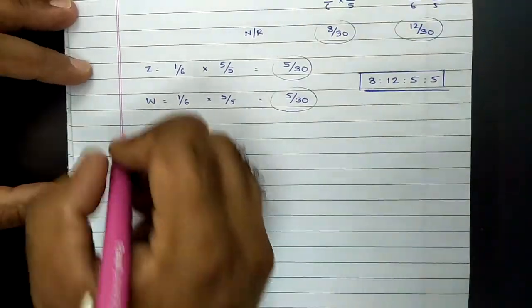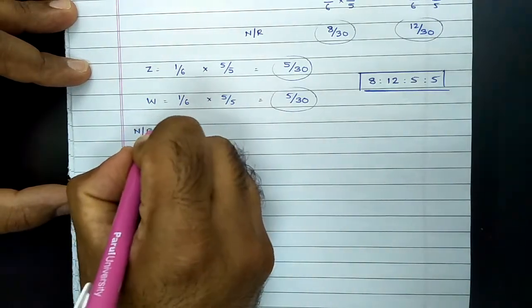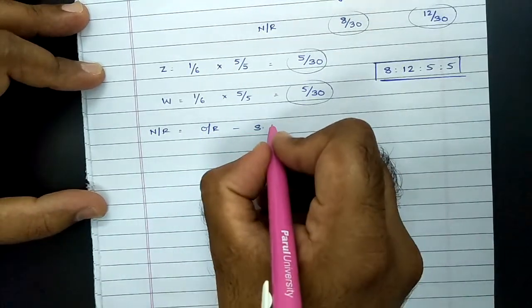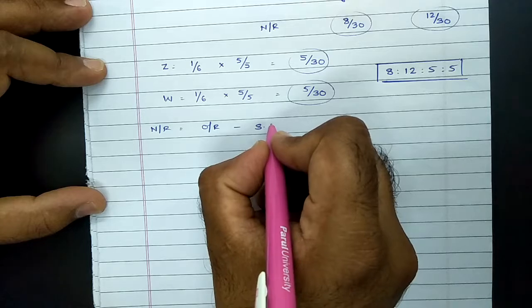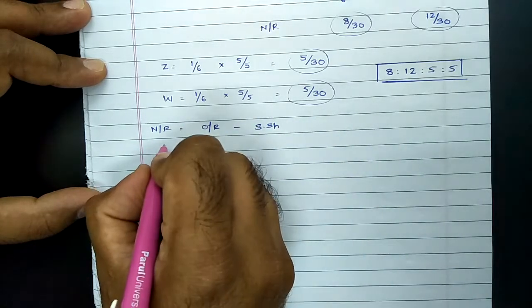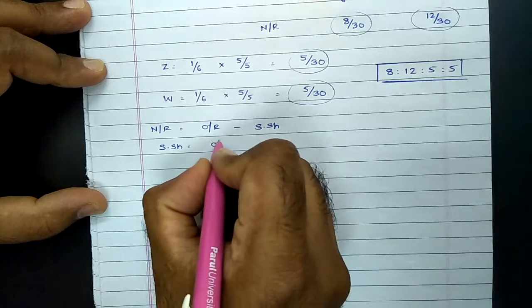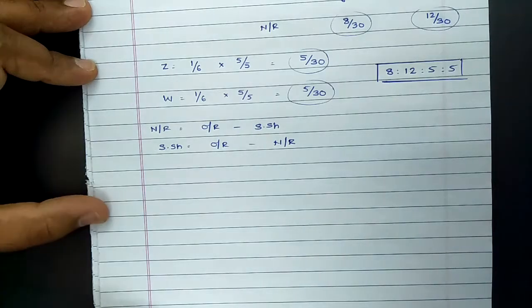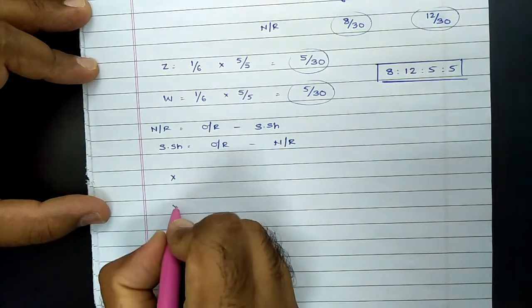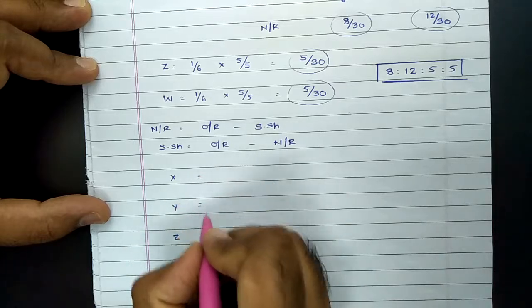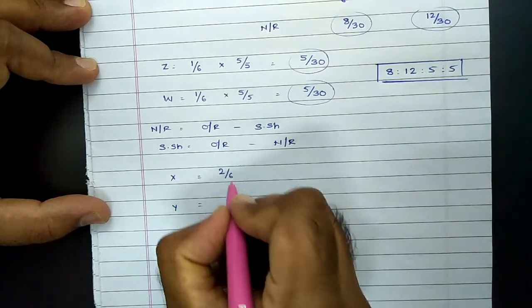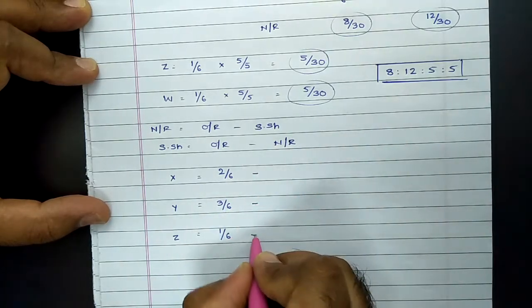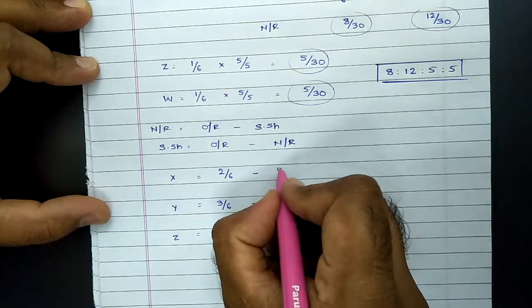And now new ratio will be equal to old ratio minus sacrificing share. So if we reframe the equation, sacrificing share will be how much? It will be equal to old ratio minus new ratio. In this manner we can calculate the sacrificing ratio of partners. For partners X, Y and Z, let us replace their old ratio. The old ratio between X, Y, Z was 2/6, 3/6 and 1/6 minus the new ratio between X, Y and Z,